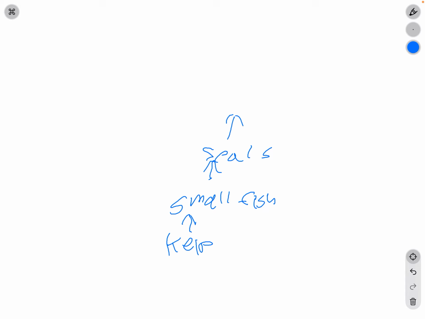Let's take a look at an example. I'm going to be giving an example of an ocean ecosystem. So, the producer for the ocean ecosystem would be kelp. Then, the kelp would be eaten by small fish. And the small fish would be eaten by seals. And then finally, the seals would be eaten by sharks.